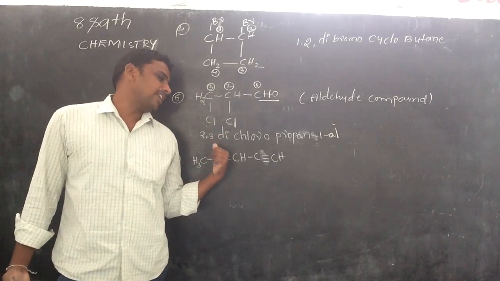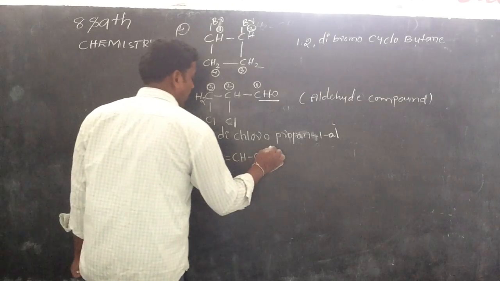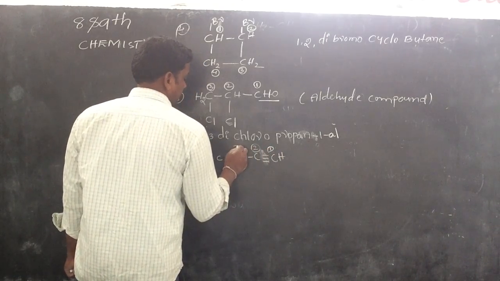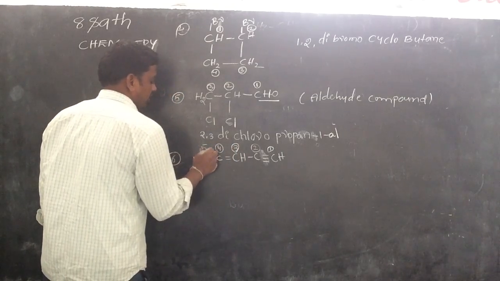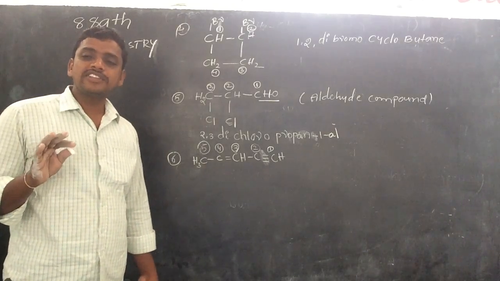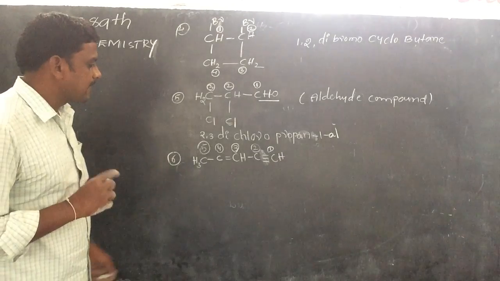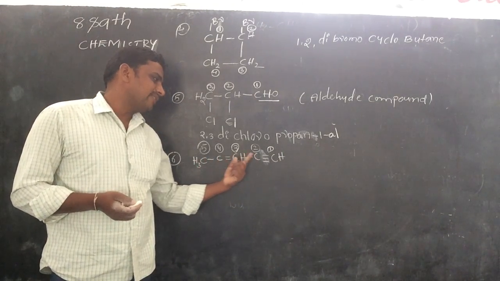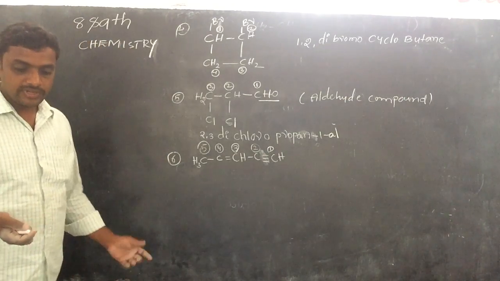So do we give the numbering left to right or right to left? Right to left. 1, 2, 3, 4, 5. Okay, 5 carbons are present in the given compound. So the root word is pent. The double bond is in the third position and the triple bond is in the first position. Can anyone say the name of the compound?